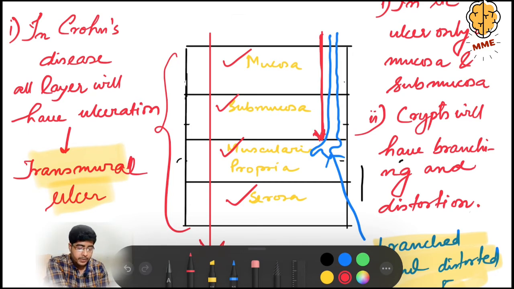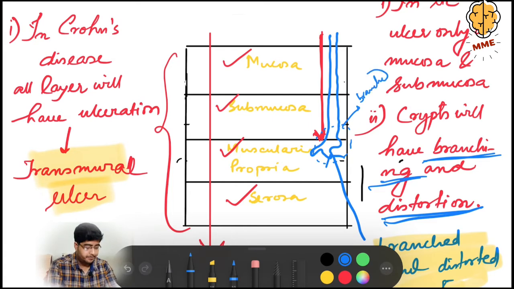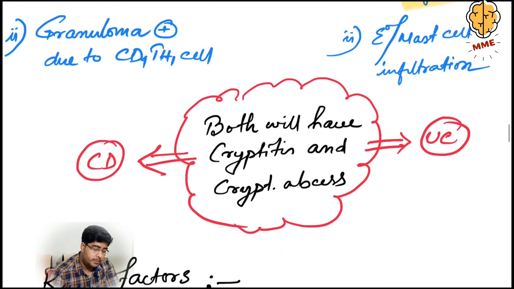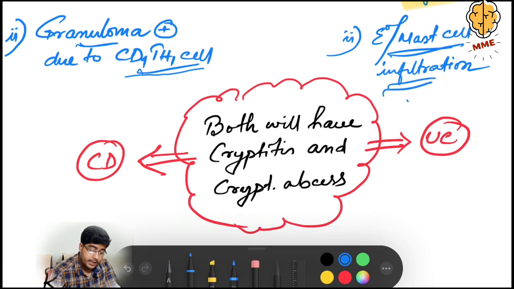Okay. Now, second point. In ulcerative colitis, the crypts will be branched and distorted. These are very important features in ulcerative colitis, that the crypts will be branched and distorted. Okay. Now the third point, as you know that in Crohn's disease there is involvement of CD4 Th1 cells, so there will be granuloma formation, and in ulcerative colitis, as there is involvement of CD4 Th2 cells, so there will be eosinophil and mast cell infiltration.